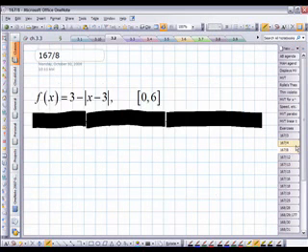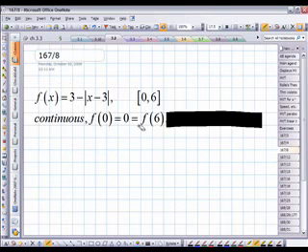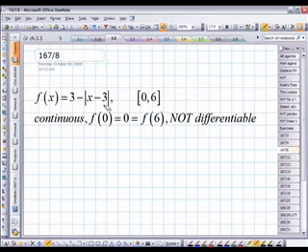Now for this one, it's continuous from 0 to 6, and if you plug in 0, you would get 0. If you plug in 6, you get 0, but it's not differentiable. There's a kink at x equals 3, so Rolle's theorem does not apply, so we don't continue that problem.